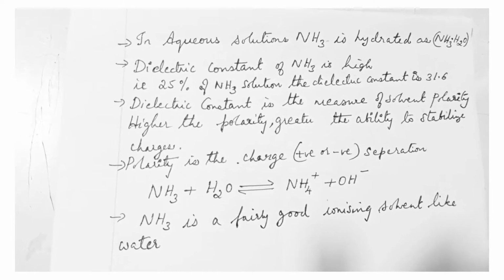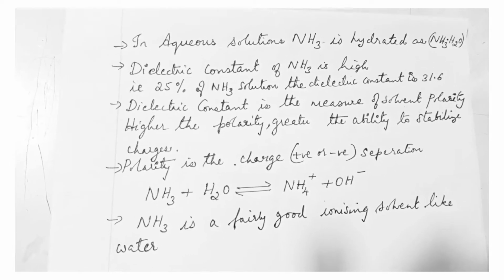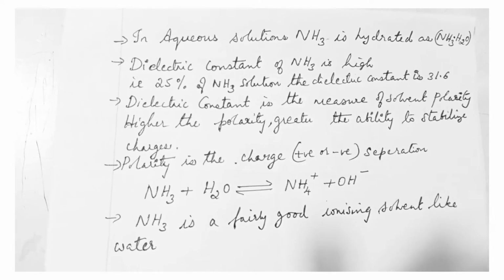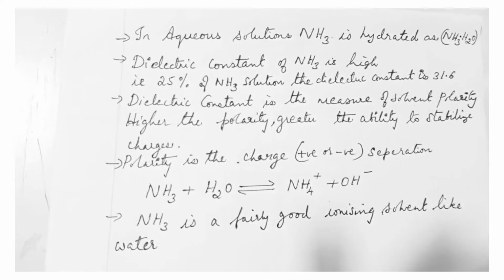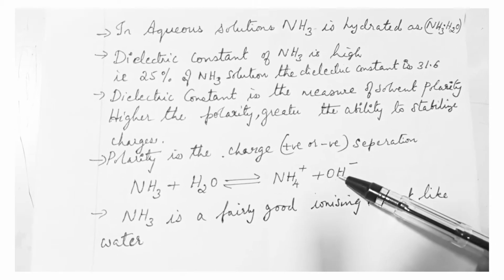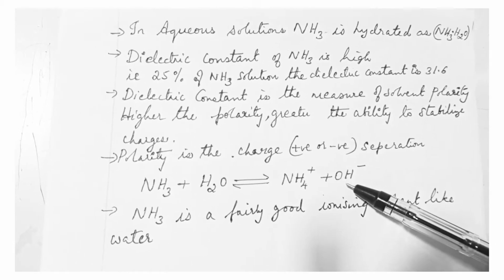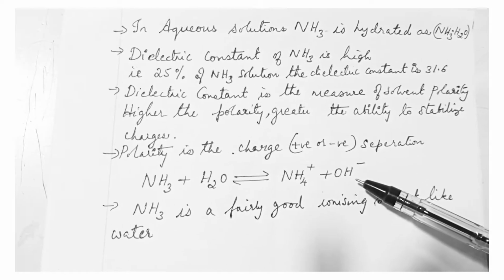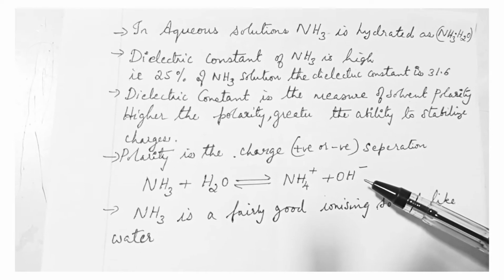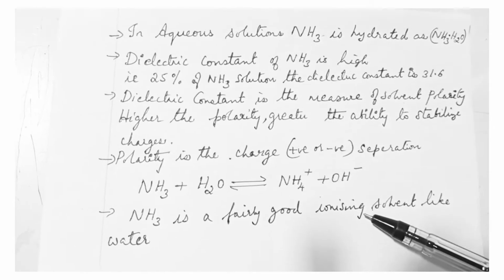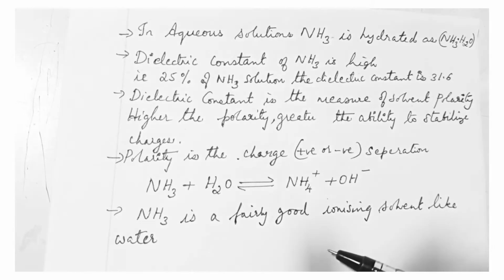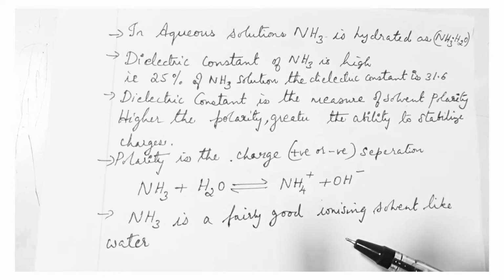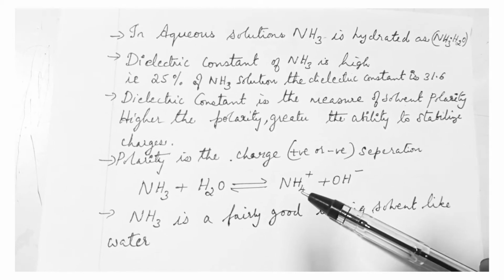So when ammonia is mixed with water, ammonia gets ionized into NH4 plus ion and OH minus ion. That means the charge is getting separated. Once the charge is getting separated, that means ammonia is completely getting solubilized in water. So because of the higher dielectric constant, ammonia is acting as a good ionizing solvent like water.